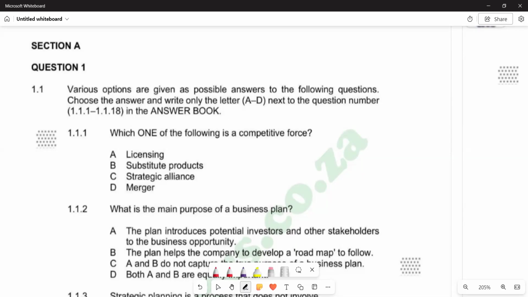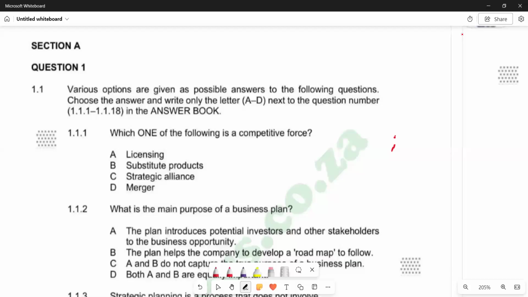It reads: various options are given as possible answers to the following questions. Choose the answer and write only the letter A to G next to the question number. That is 1.1.1 in the answer book. So we're going to start on 1.1.1 as we go forward.